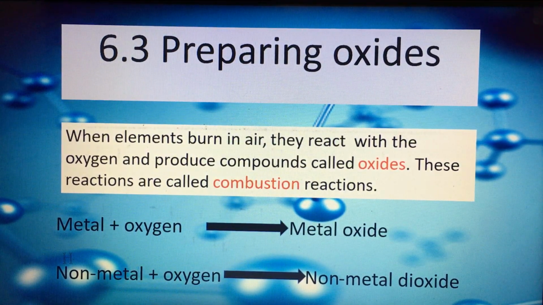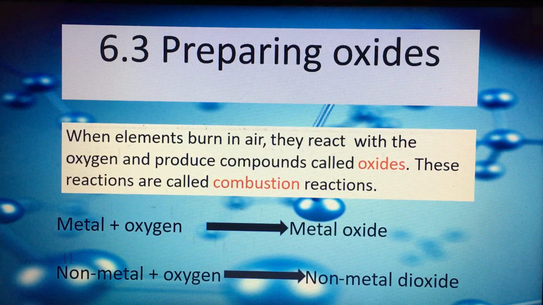Good morning. Today we are going to talk about a new reaction, which is combustion reaction or oxidation. So, you know that the reactive gas in the air is oxygen. So, when elements burn in air, they react with the oxygen and produce compounds called oxides. So when any element reacts with oxygen, it will produce oxides. These reactions are called combustion reactions.